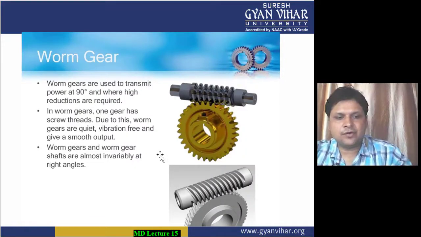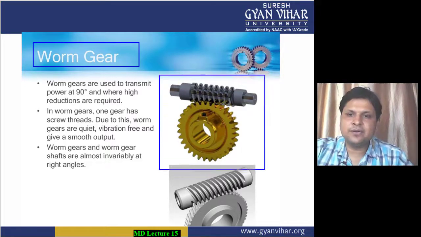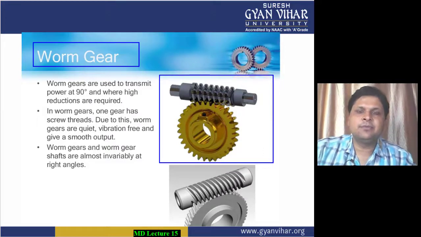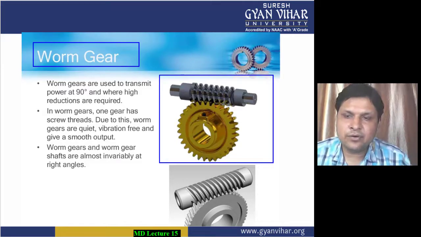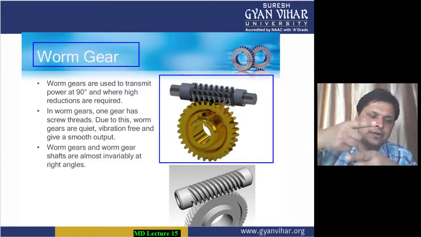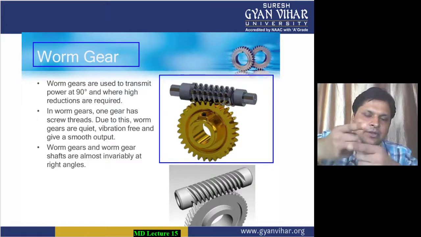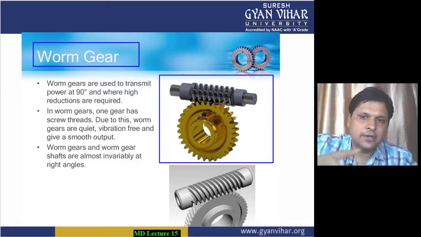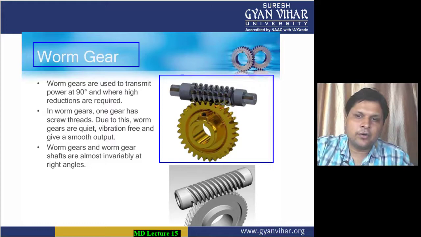Worm gear. Now what are worm gears, students? Worm gears are basically used to transfer the motion between two non-intersecting, non-parallel shafts. As you can see, they are also not on the same plane. If this is shaft 1 and this is shaft 2, you can see that they are not on the same plane, so they will not be considered coplanar. They are non-coplanar shafts. So in the case of non-coplanar, non-intersecting shafts, we make use of worm gear.